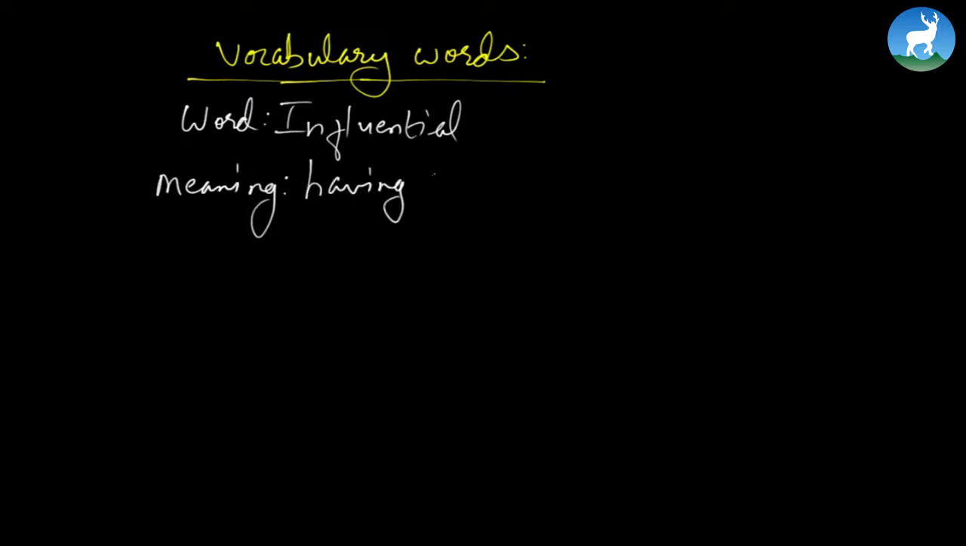For the word, you write influential, and its meaning. If the word is not in the earlier meanings which I have read, then you have to look at the dictionary. So it is written as influential, having influence or power. Then, to write down, you write here the part of speech.